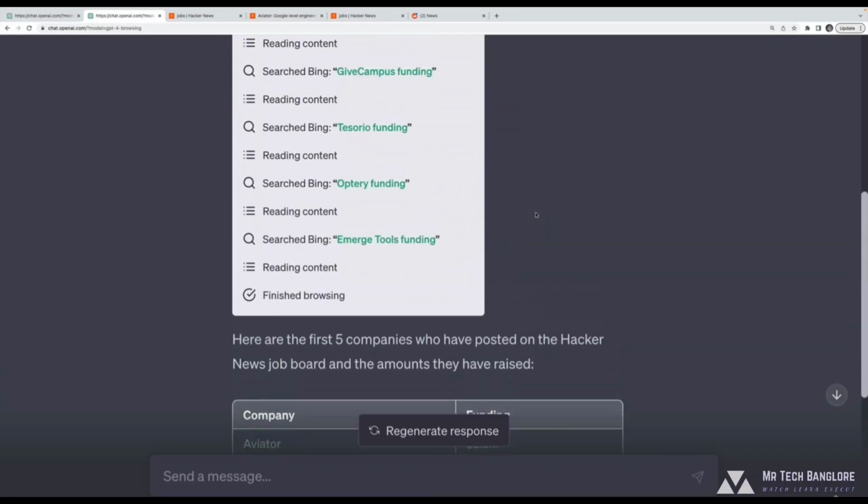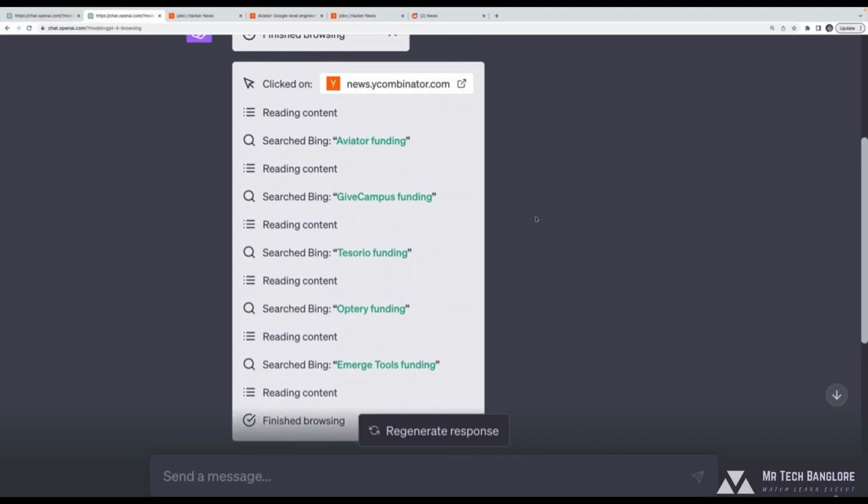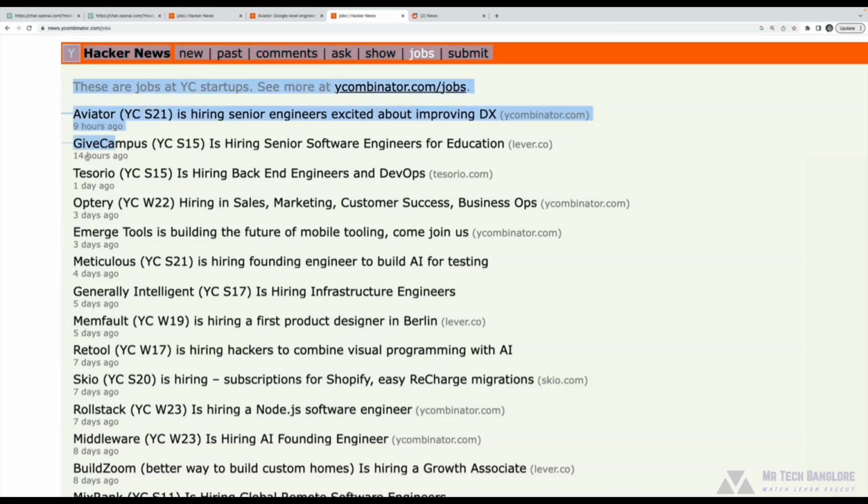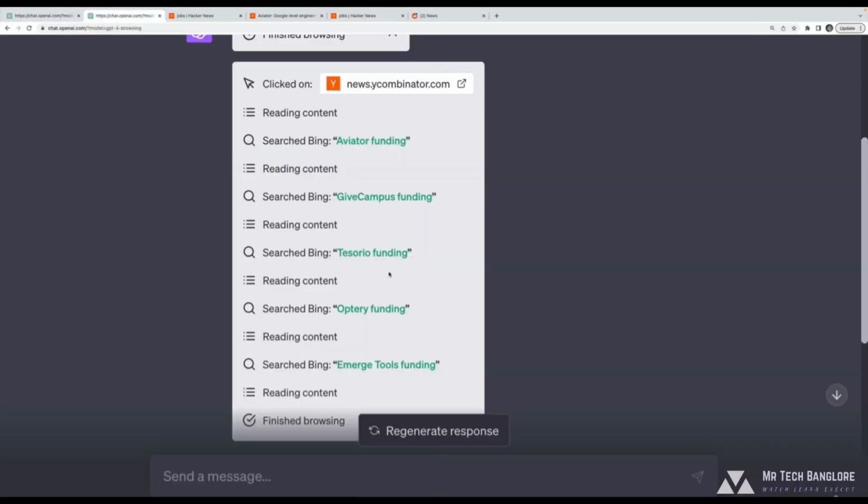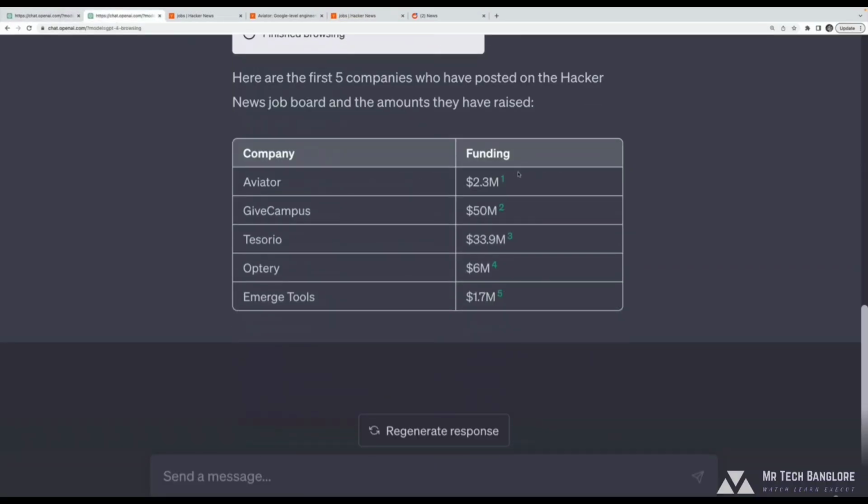So that's an example of something that took way more than just a single search. It visited a page, a job board. It extracted the company names. And, what might have been nice is actually to then have it also include, if I was doing this for real, do it for every link on this page, include the funding, maybe the employee count, if I'm curious about that, and then a link to the specific job.